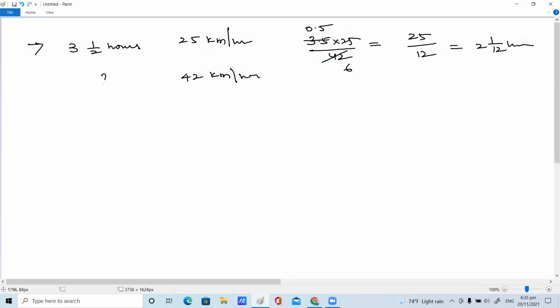Children, how I simplified, did you get it, or any doubt here? Instead of 0.5, I am using a fraction here. I got the answer as 2.08. That is also correct. You are representing it in decimal, I am representing it in a mixed number. Both are the same. Right, children. Next question.